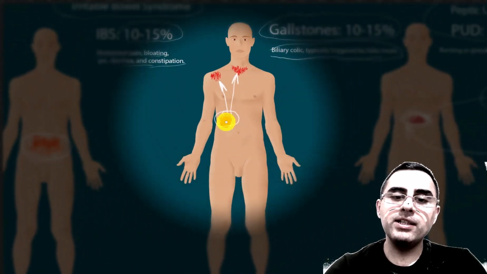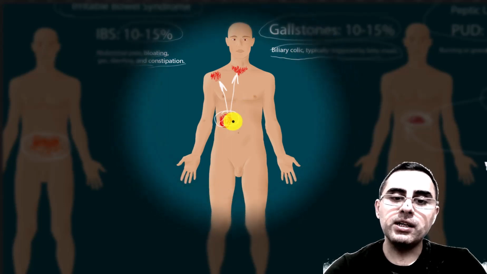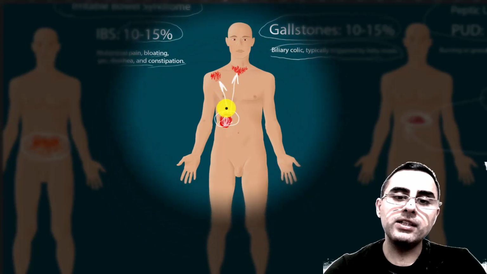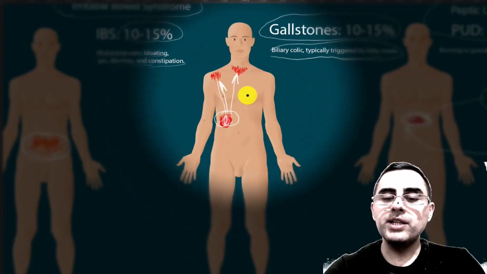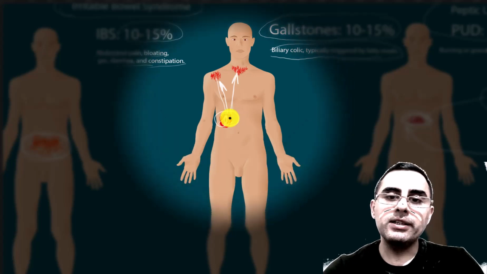If pain is sharp and stabbing and occurs in the right region of the upper abdominal space, and if it radiates to the right shoulder and back, it is gallstones.